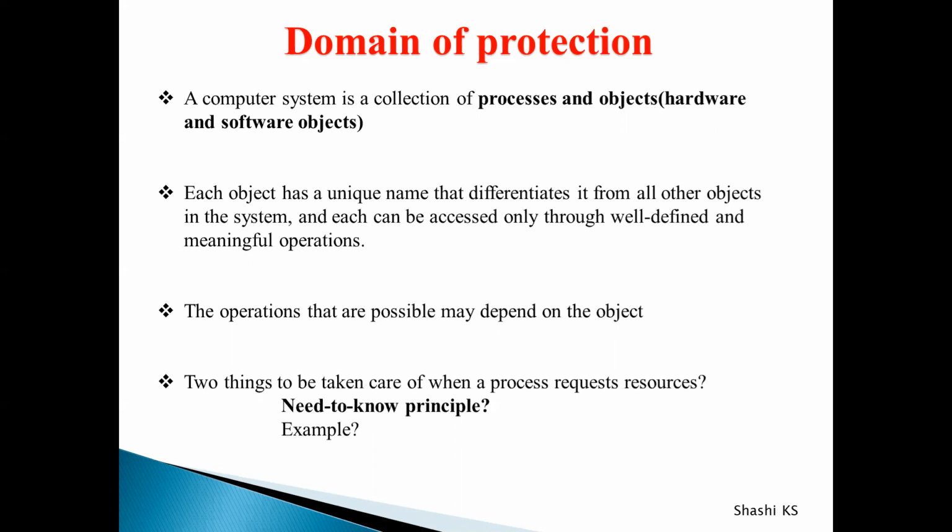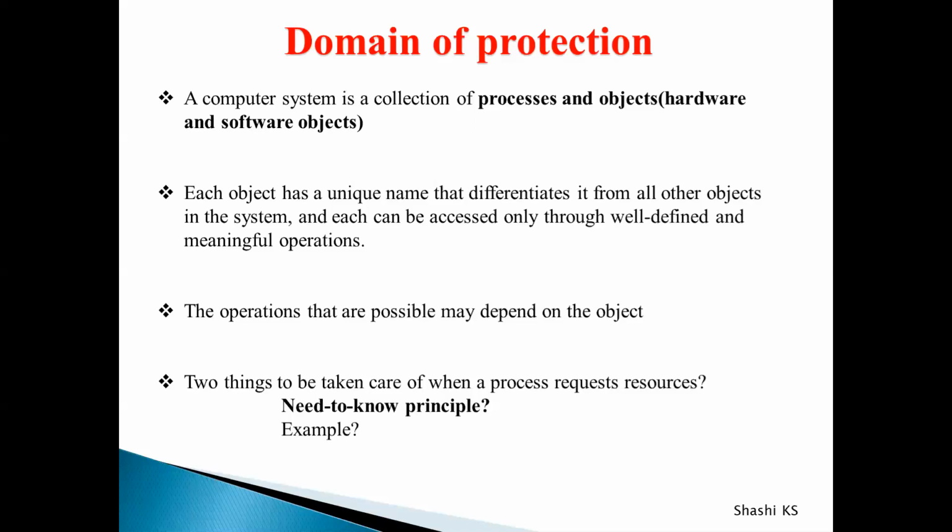So in today's lecture, we will learn about the concept of domain of protection. Now, what is the meaning of this domain of protection? Consider any computer system. This computer system is considered to be a collection of processes and objects. We know what is the meaning of a process. A process is nothing but a program in execution. And it also consists of objects. What is the meaning of objects? Objects are of two different types, namely hardware objects and software objects.